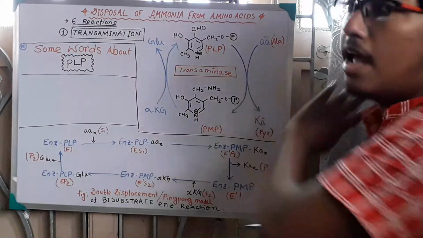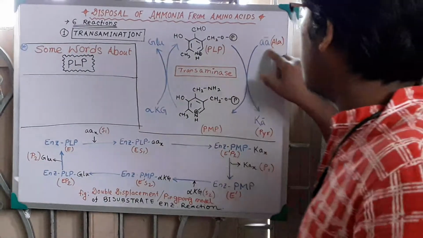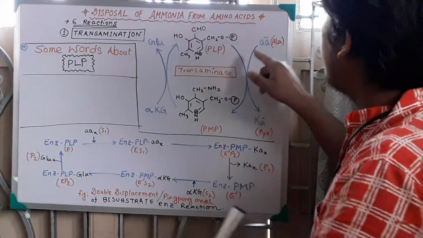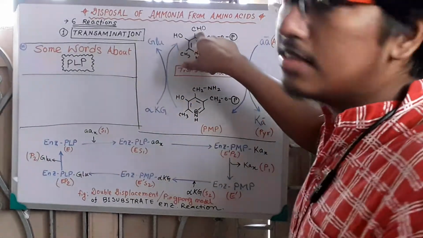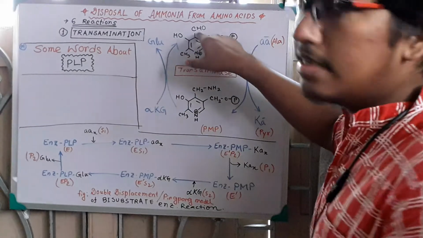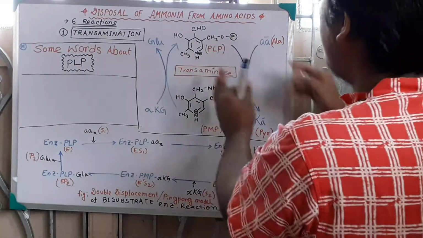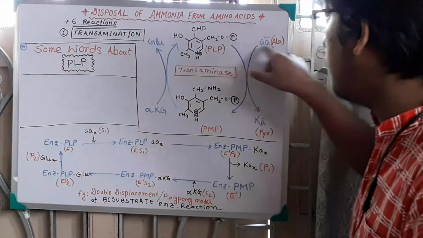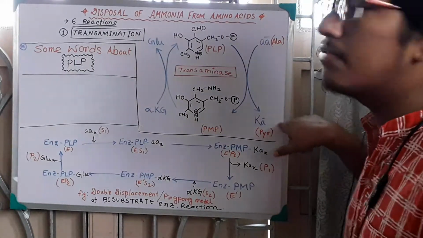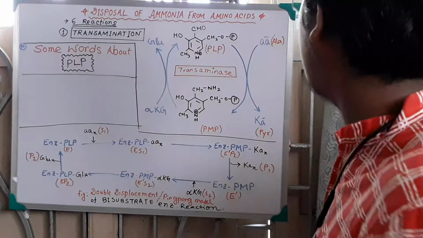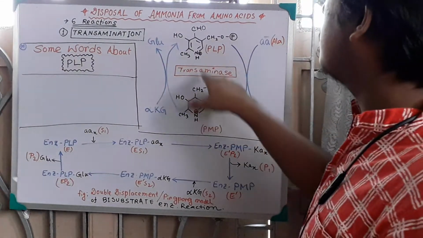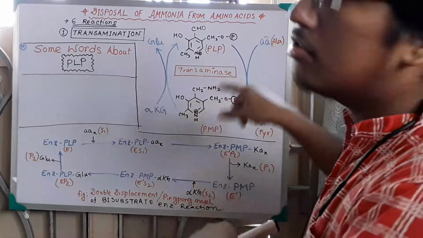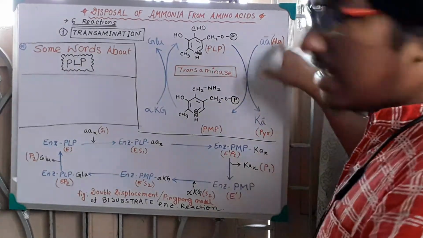Take an example amino acid, say alanine. The amino group of alanine will replace the oxy group of the aldehyde, and the oxy group will be exchanged with the amino group of the amino acid, alanine. So alanine will be converted into the keto acid, pyruvate, and in pyridoxal phosphate the oxy group is exchanged with the amino group of the amino acid, alanine.